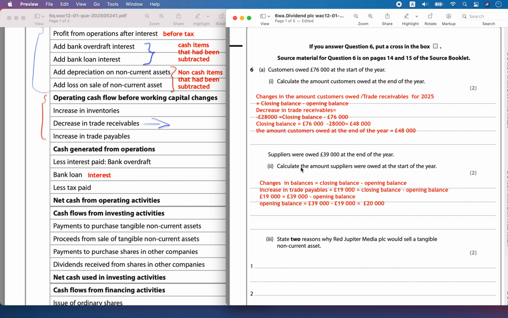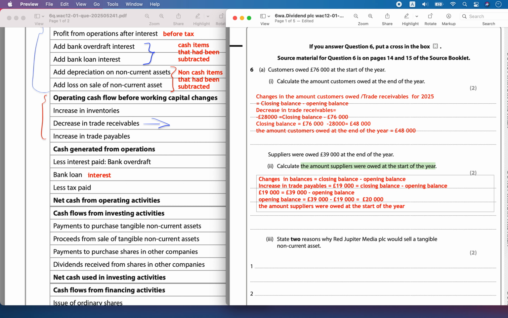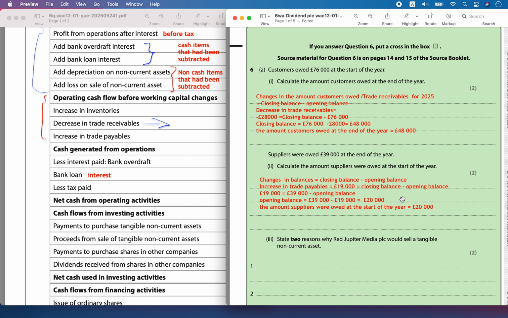So this is the amount the suppliers owed at the start of the year. So the beginning balance, or the opening balance of trade payables, is equal to 20,000 pounds.